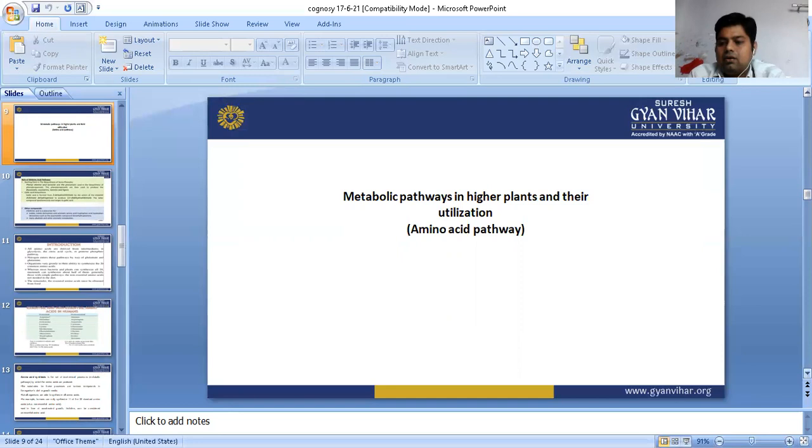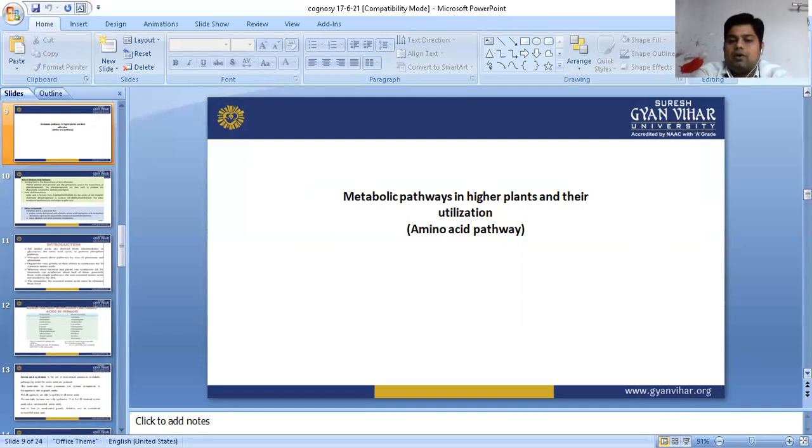So these are the amino acids that are going to form with the help of cyclic acid, and apart from them, the cyclic acid pathway is responsible for the synthesis of various metabolites like tannins, flavonoids, vanillin, and lignan. And apart from them, pyruvate is also responsible for the synthesis of amino acids, and we will see in the amino acid pathway also. All these steps we will see here in the case of the amino acid pathway.